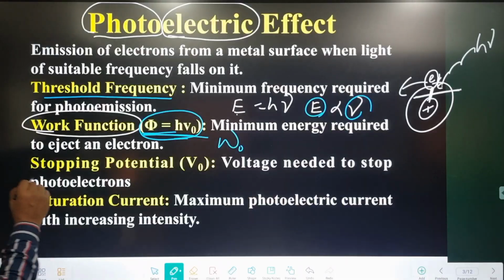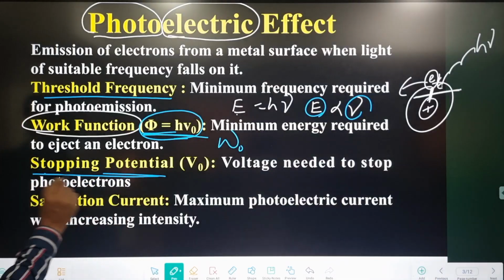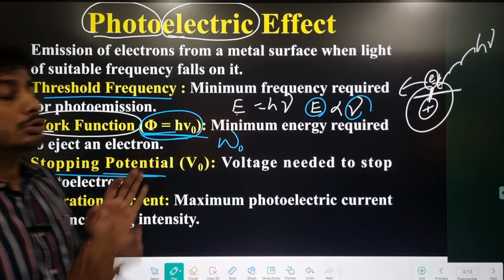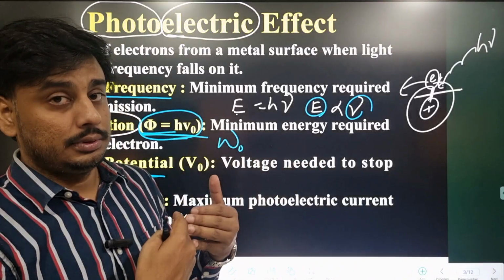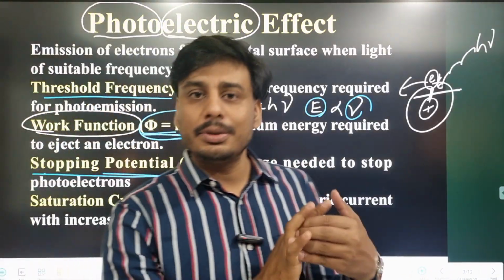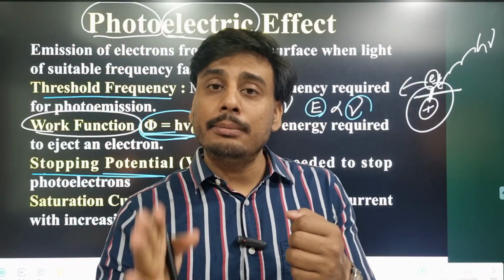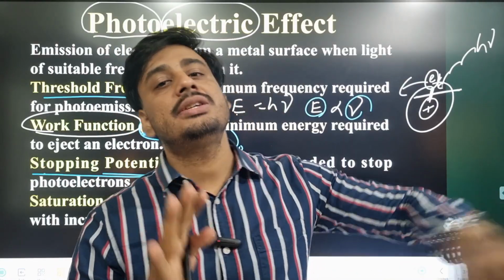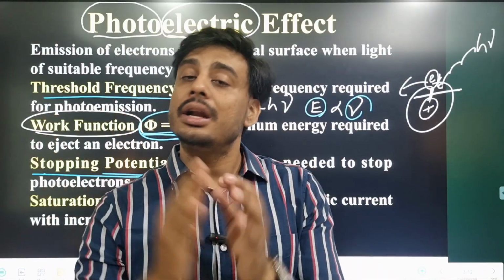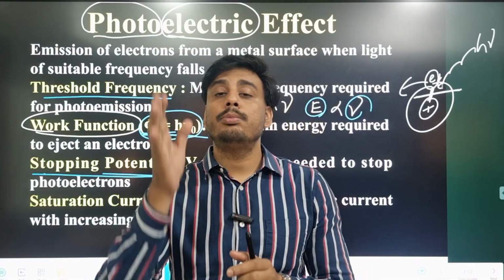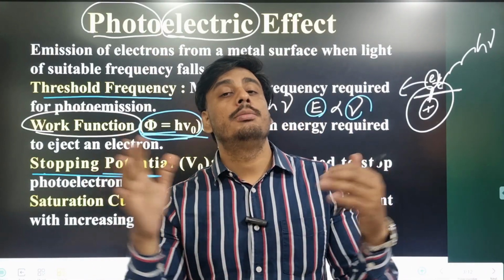Similarly, one more term is stopping potential. If we need to stop the traveling electrons, we need some negative potential, because electrons are negatively charged particles. To stop them, we have to give some repulsive force; negative and negative will repel.